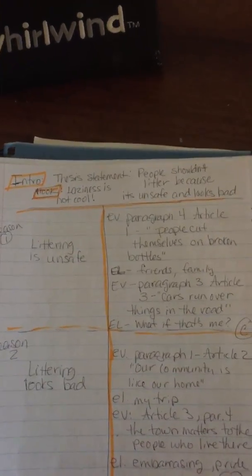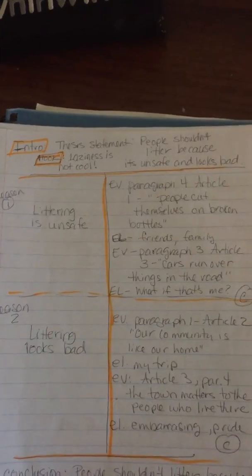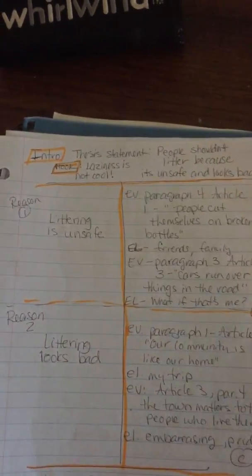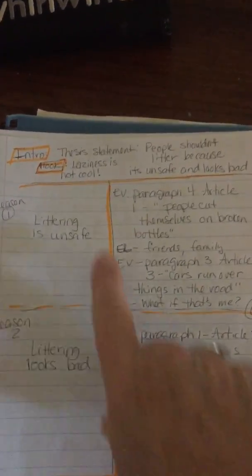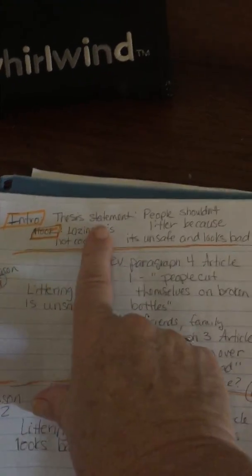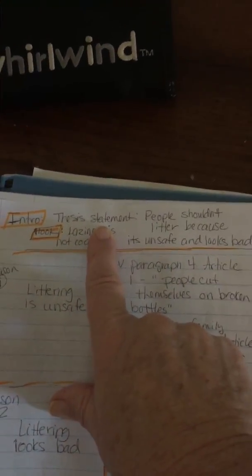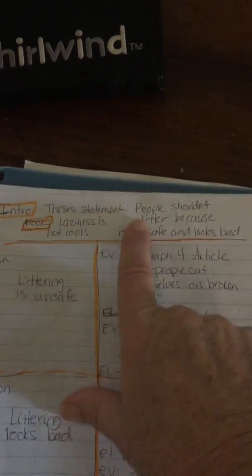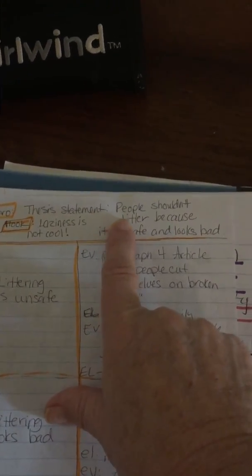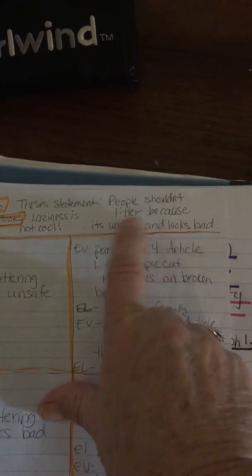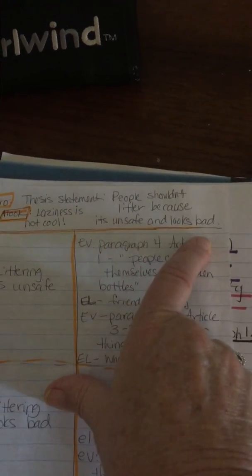I've had students spend so much time on their I plan, they run out of time to write their essay. It's just quick notes, so you'll have something to go by. So I wrote the word intro, the word thesis statement, and hook. And here's my thesis statement. People shouldn't litter because it's unsafe and looks bad.